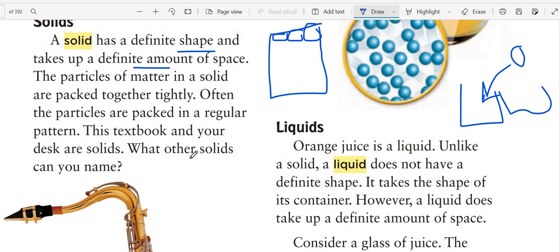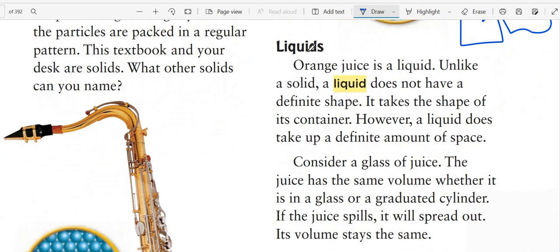You can mention anything you see that is solid. We said we have a text box and the pen. Maybe we can say the pencil case, the bed, the table, the bottle, the cone. All of them, they are solid.